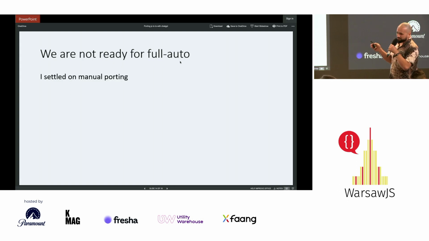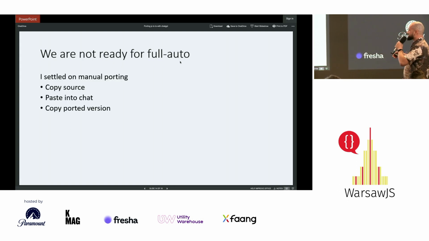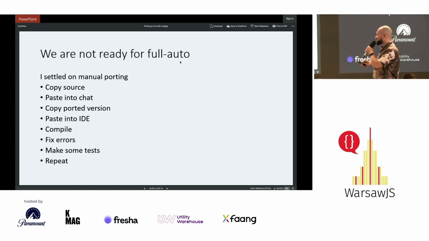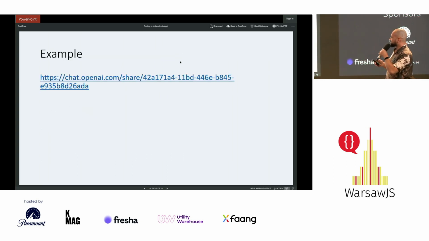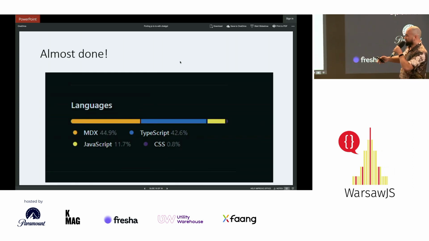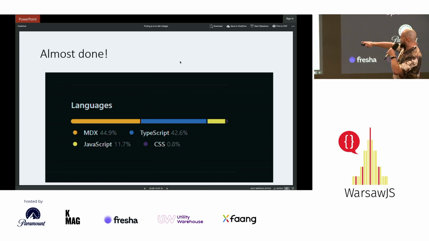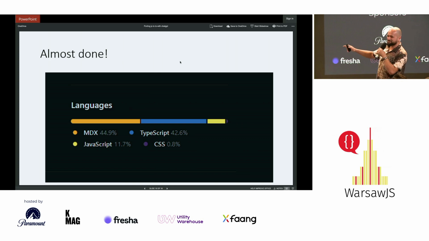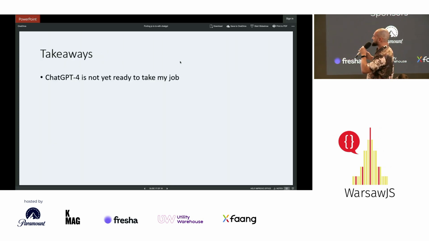So I settled on manual porting, so copying, pasting, compile, fix errors, make some tests, repeat. So there is an example with my chat, with ChatGPT about that cycle, but I don't think we have much time to do this. So as you see, my project is almost ported. It's like 11% JavaScript left. So hopefully, yeah, let's have some summary.